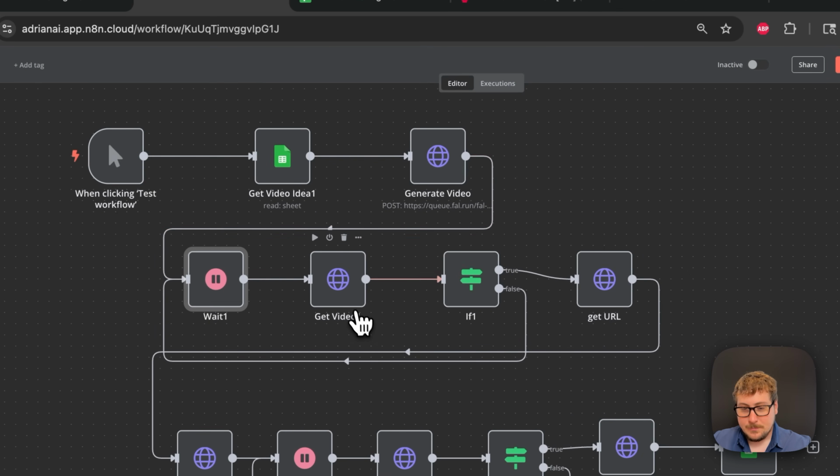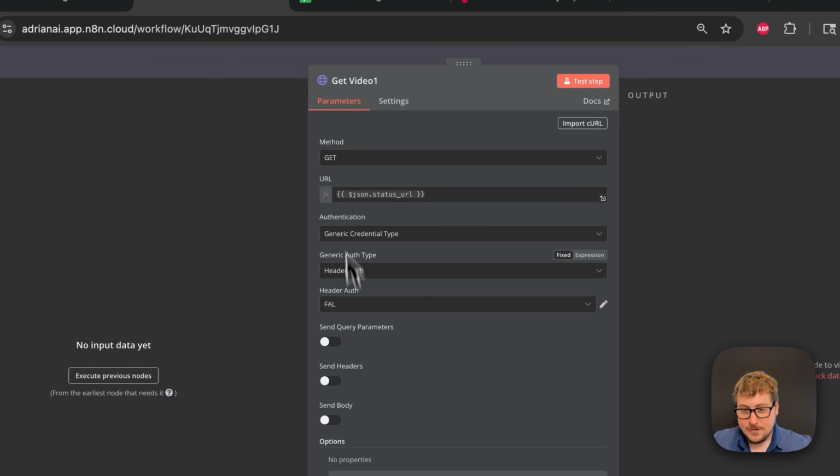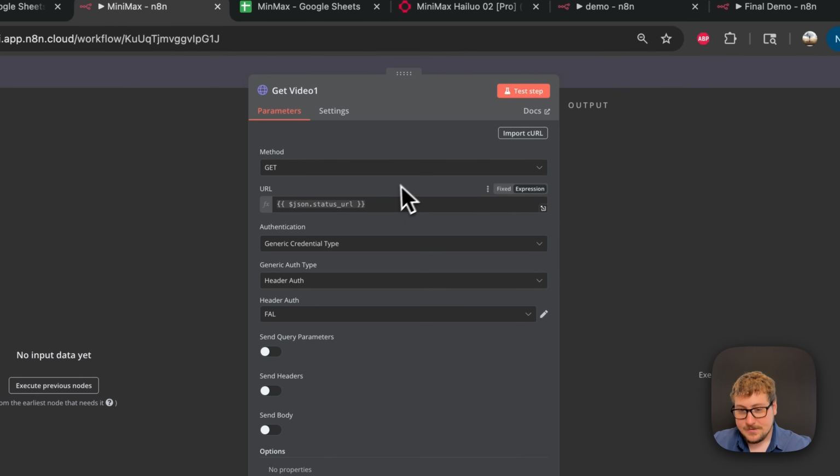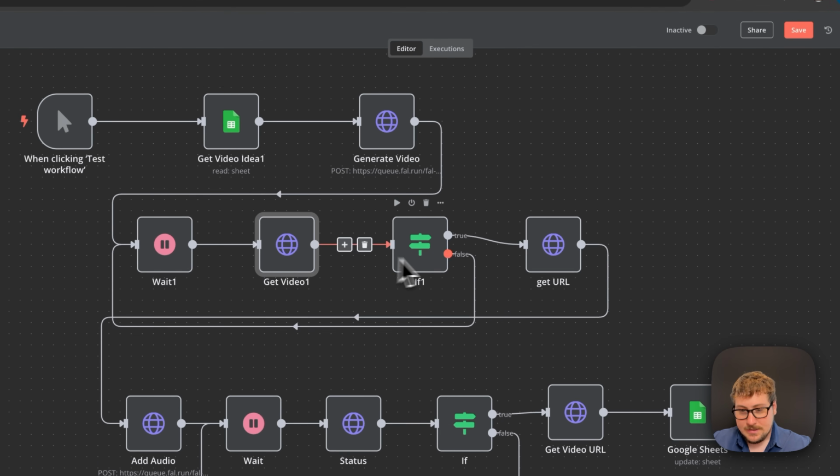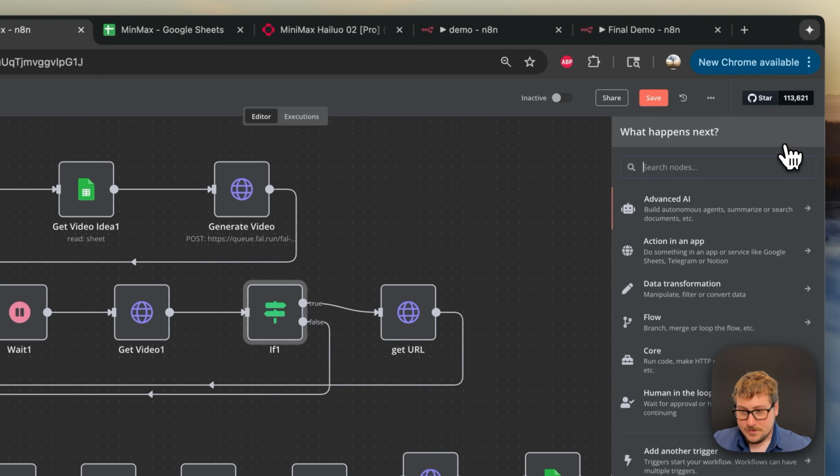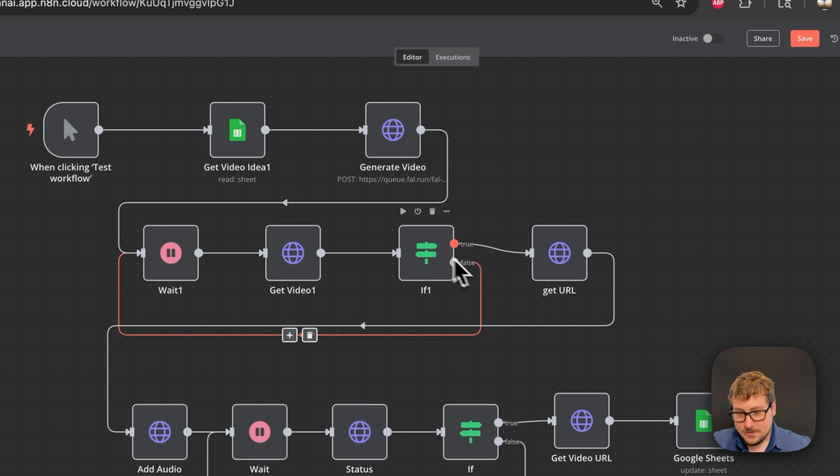So the one thing we're going to be doing here is a get video node. This is just going to be a get, and then it's going to give us the status URL from this past node, and what that will basically do is tell us if it's complete or not. And the only difference right here is we inserted this if statement that you can just search up as an if, and then you have a false and a true.